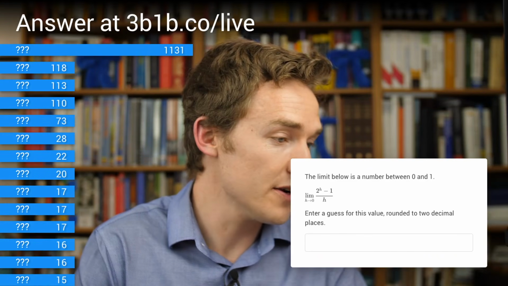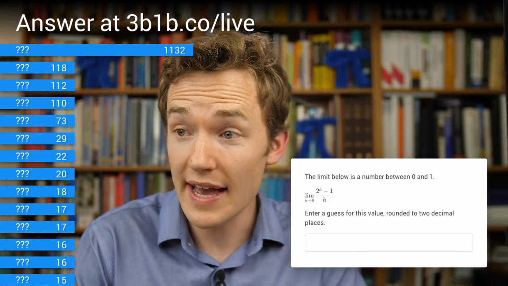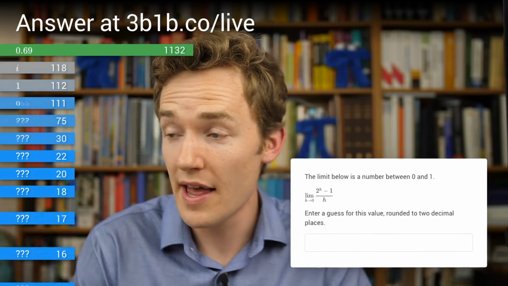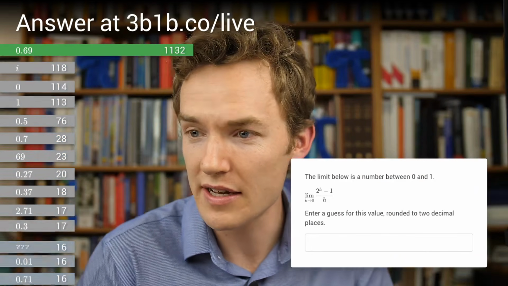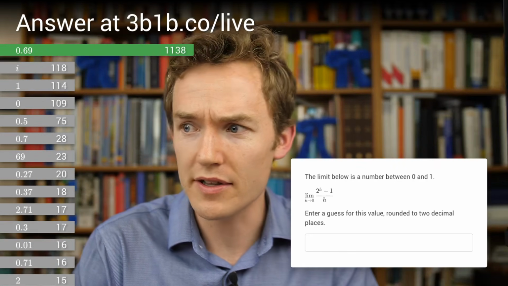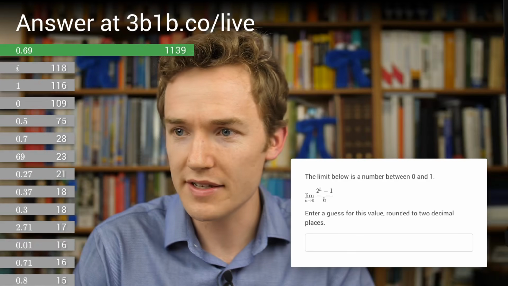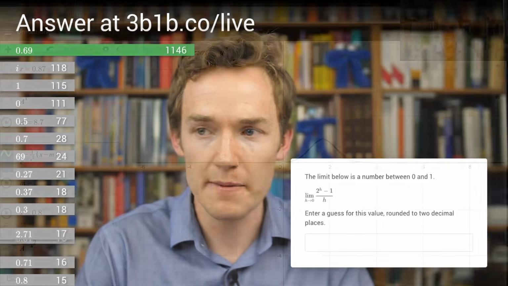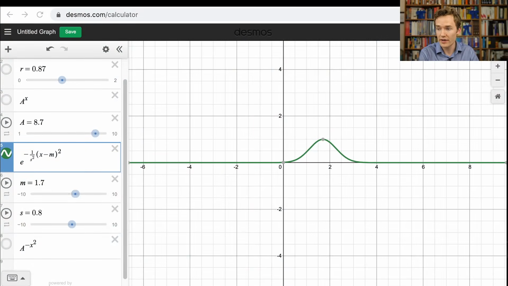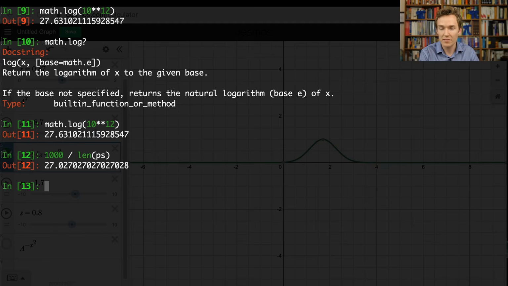So it seems like we have strong consensus on our guess here, which is people guessing that the correct answer to this limit is around 0.69, which I assume is the reason everybody guessed that, because it's the correct answer, that this limit does in fact approach around 0.69. And we could play with Python if we wanted to see that experimentally. Well, Python's kind of overkill here, you could do it with any calculator.